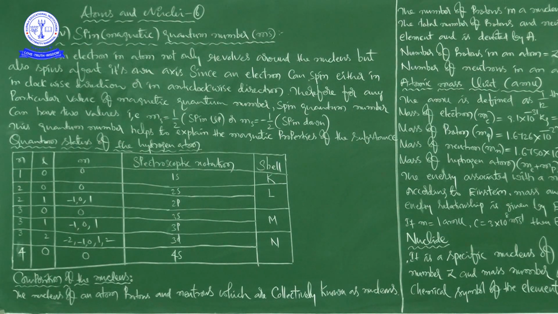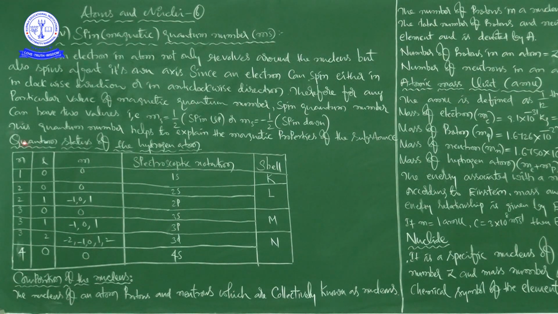This quantum number helps to explain the magnetic properties of the substance. What is the advantage of this quantum number? With the help of this quantum number, we can explain the magnetic properties of the substance.